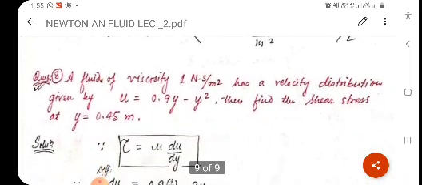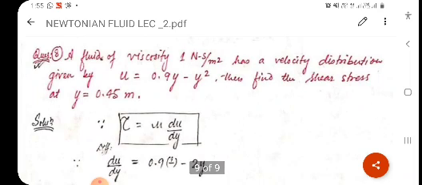Now we will solve the last problem of today's lecture. A fluid of viscosity 1 Newton second per meter square has the velocity distribution given by u equal to 0.9y minus y square. Then find the shear stress at y equal to 0.45.